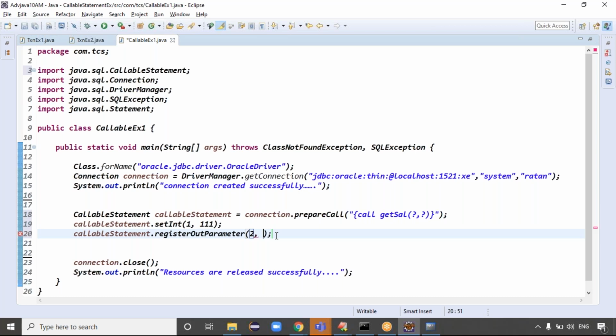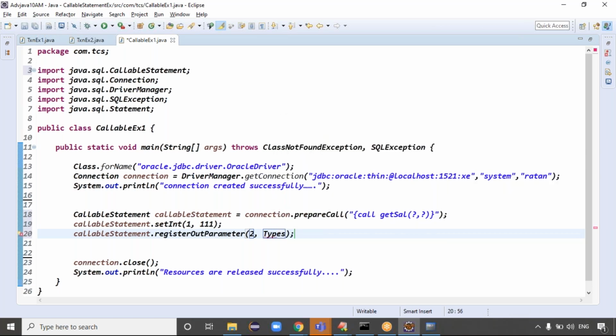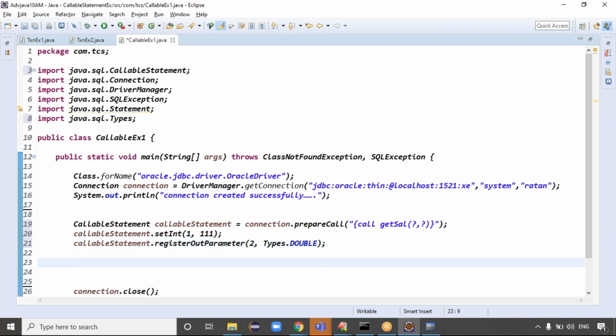What type of output do you want? You can take the double format, using types dot double. First of all, you can set the input.